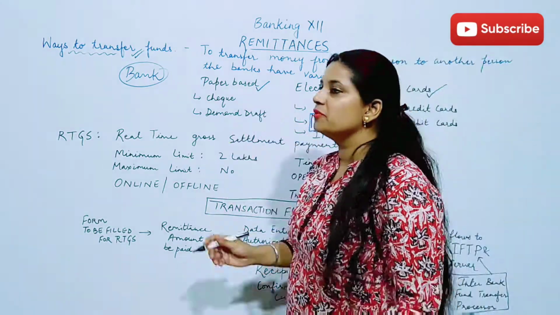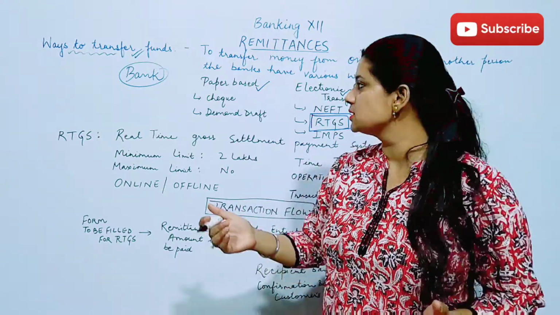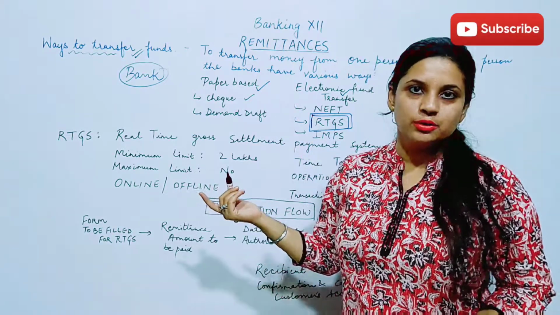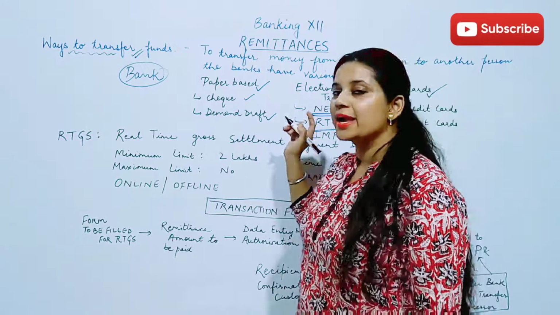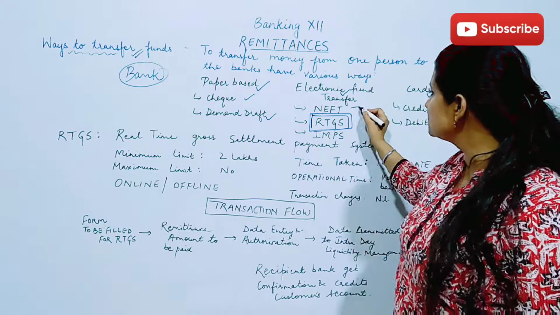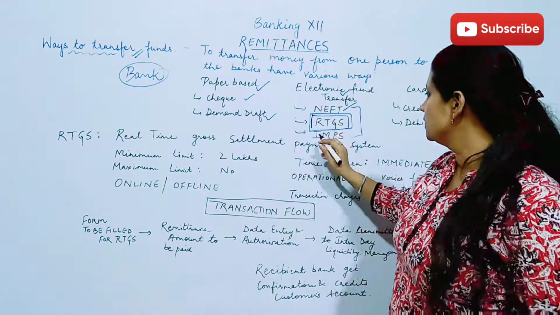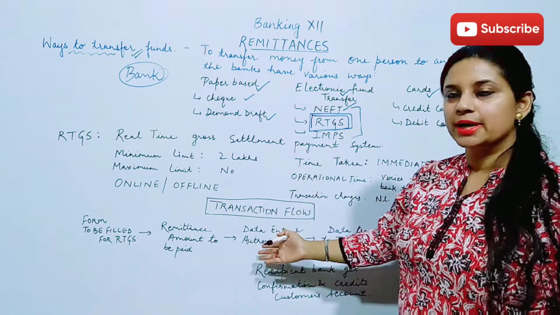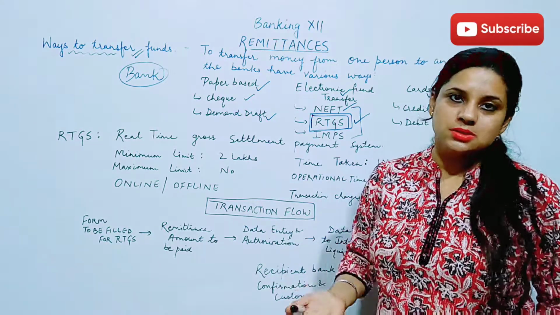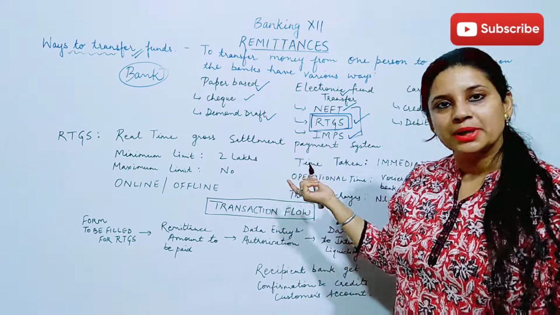So paper based means when we are doing the transaction with the help of a pre-printed document, that is called a check, and we can get the demand draft created on order or on demand also. So this is again going to be paper based. But if I talk about electronic fund transfer, it includes 3 things. One is NEFT, that is National Electronic Fund Transfer. Then we have RTGS, the topic of the day. RTGS means Real Time Gross Settlement payment system, and IMPS is again an electronic system, which is Immediate Payment Service.